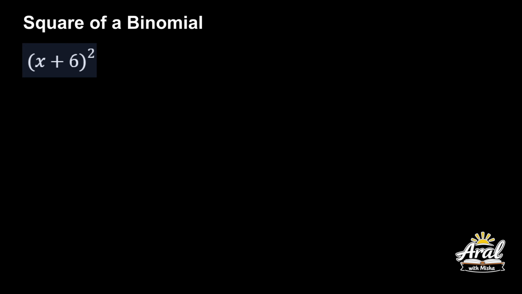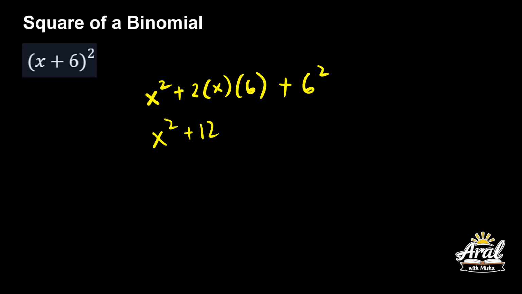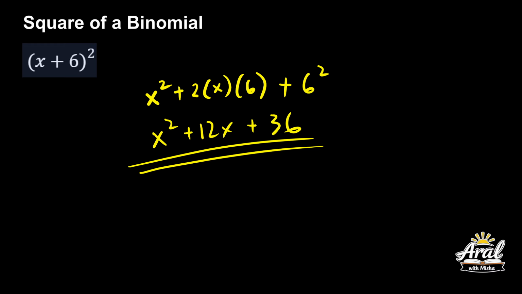Square of a binomial, x plus 6 then squared. So, square the first term, x squared, okay? Plus 2ab, 2 multiplied by your first term, x, then b, that's 6, okay? Plus the b squared, so 6 squared yun, okay? So, x squared plus 12x plus 36. So, this is your answer.